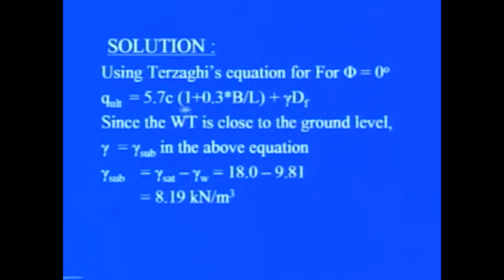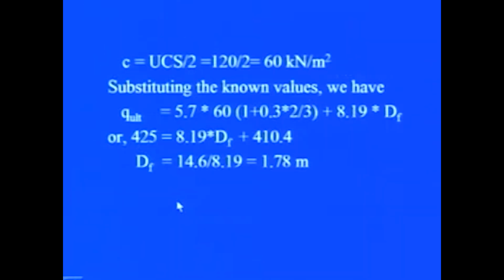Now, using Terzaghi theory for the case phi equal to 0 for the rectangular foundation, we have q ultimate equal to 5.7 C (1 + 0.3 B/L) + gamma Df, where 5.7 is the Nc parameter. Since the water table is close to the ground level, the gamma we use again will be the gamma submerged in the above equation, and gamma submerged is equal to gamma saturated minus gamma W, which comes out to be 8.19 kilonewton per meter cube.